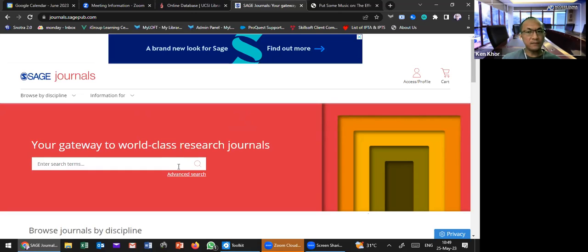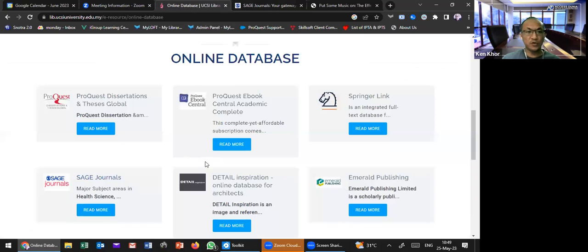Anyone who wants to find an article or content but can't really find it, can you type in the chat box which faculty you are from, and that you tried to find the content but can't really find what you want from Sage. Yeah, and if you can't find the content from Sage, you can always try to find it from Springer.